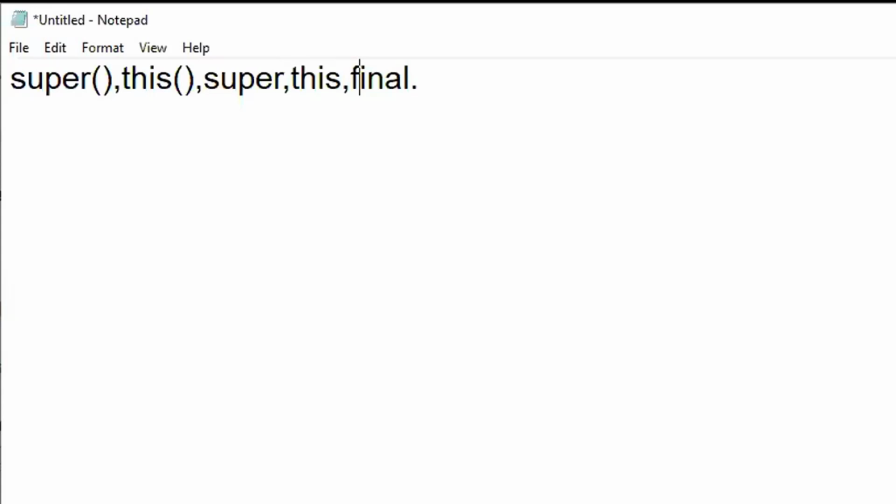Sir, what about if we make a class final? Is it possible to inherit? See, with respect to the class level, you cannot give it as final. We discussed this in the last class. For a class, you can give only two modifiers: one is public and another one is default. Default means not specifying anything.